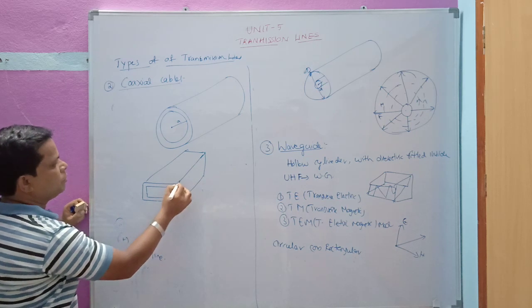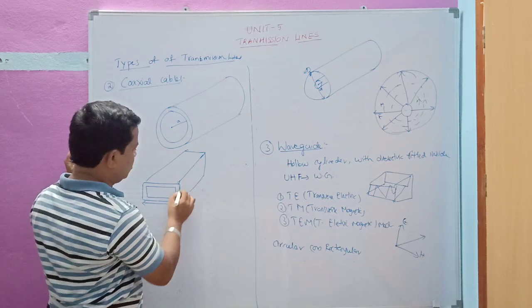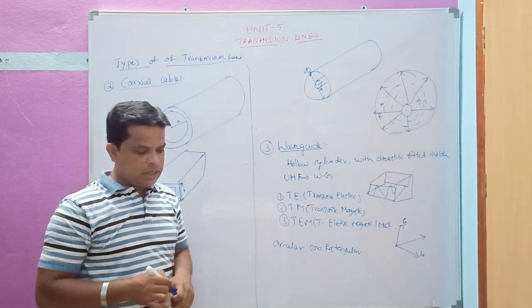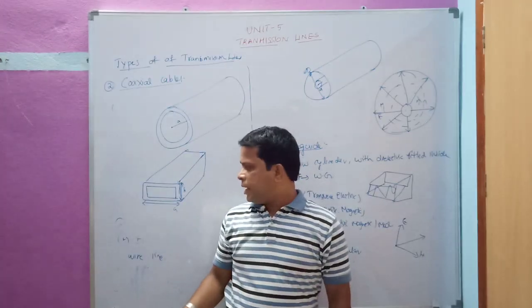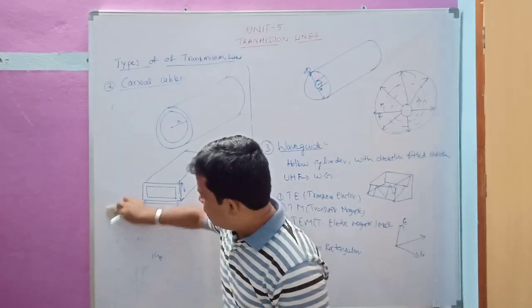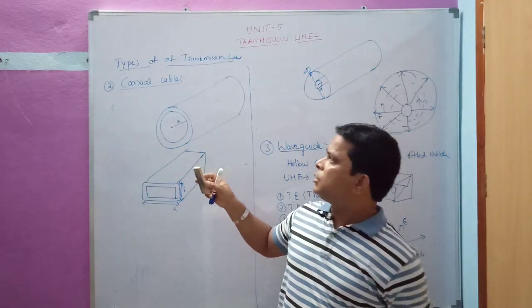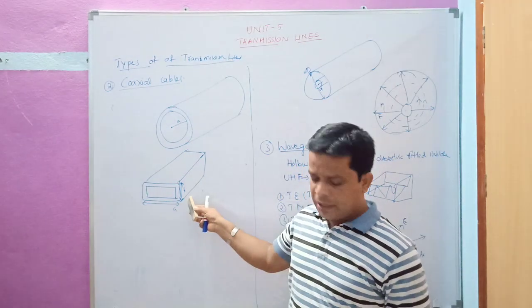This is the rectangular waveguide. Here this is the A dimension and this is the B dimension, the horizontal and vertical dimensions. A waveguide may be either a circular type or a rectangular type. These are the two transmission waveguides here: this is a circular waveguide and this is a rectangular waveguide.